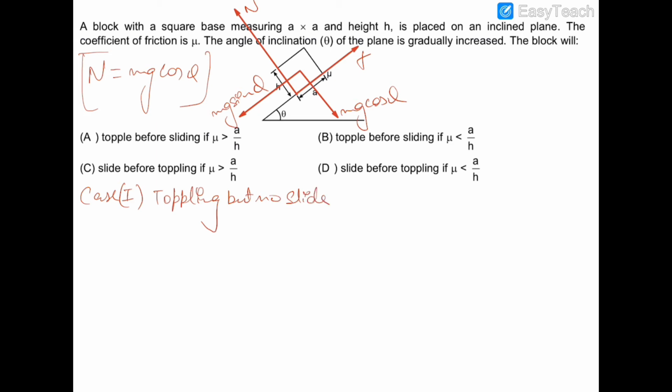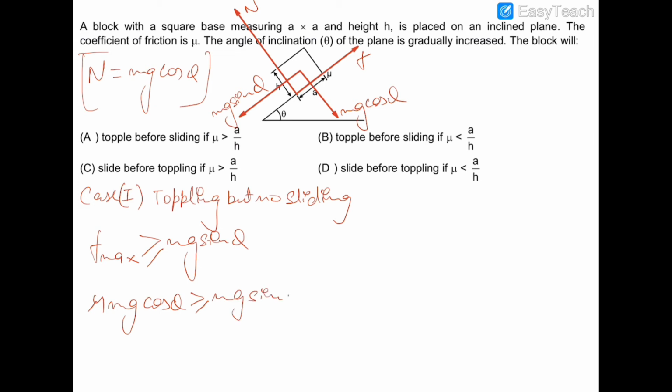So if this block is not sliding, then the friction should be sufficient to prevent any sliding. Therefore, the maximum friction should be greater than mg sin theta. Now the maximum friction is mu N, where N is mg cos theta. So mu mg cos theta should be greater than or equal to mg sin theta. Now mg and mg cancel out, and mu should be greater than or equal to tan theta.